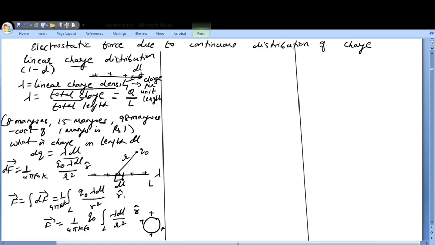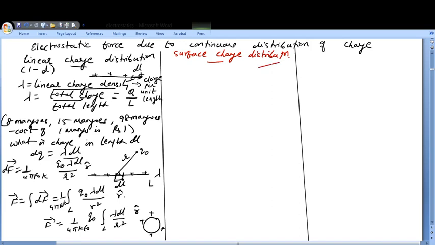Now let us talk about another charge density, which is the surface charge density. So you can have a surface charge distribution. Once you understand linear charge distribution, surface charge distribution is also going to be clear to you. Surface means area.